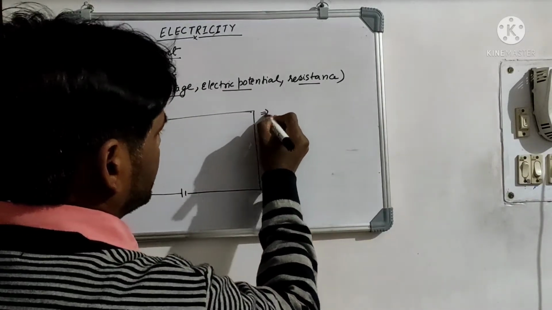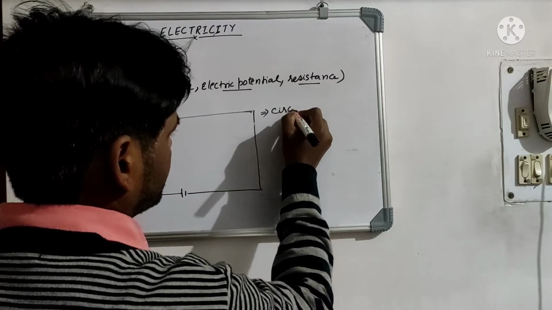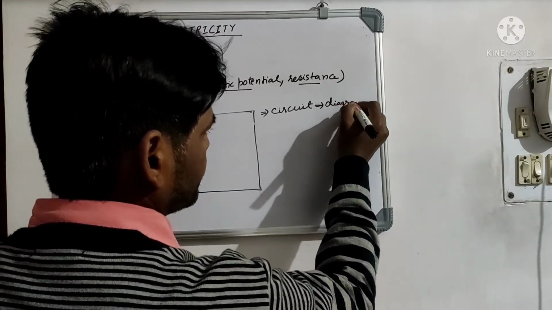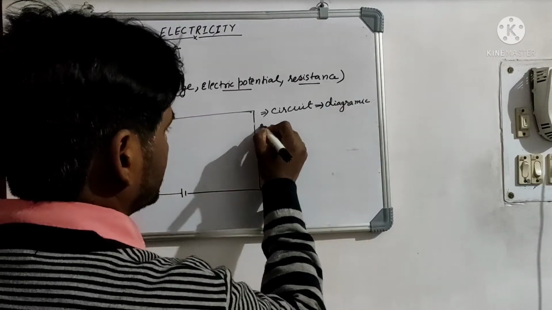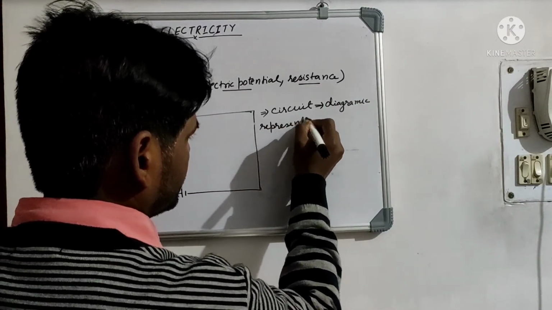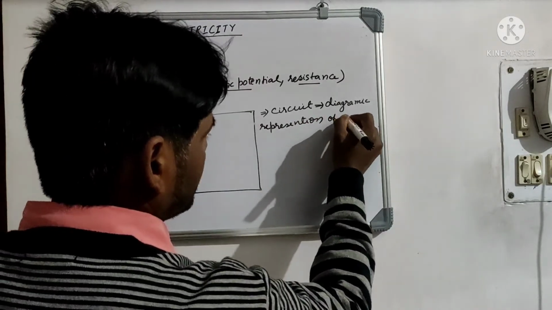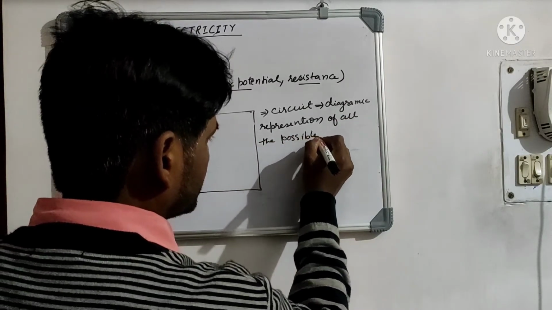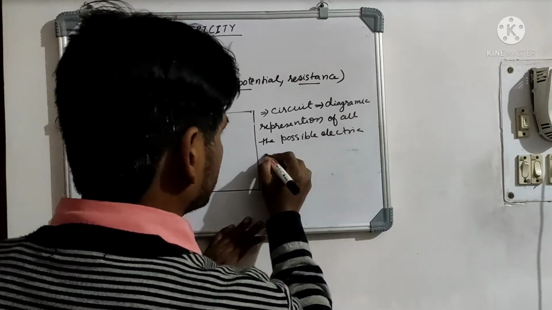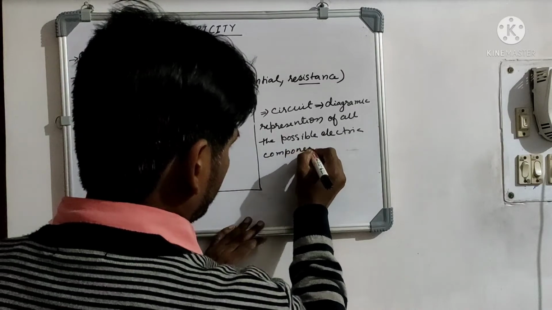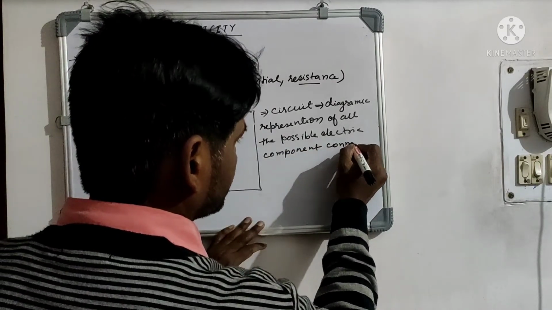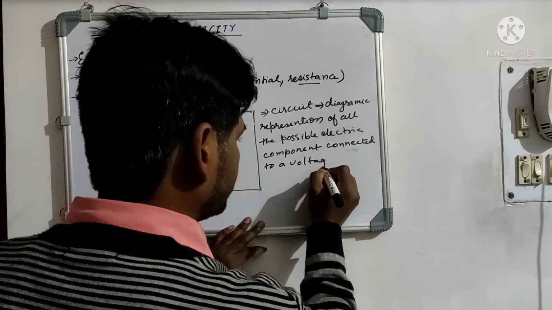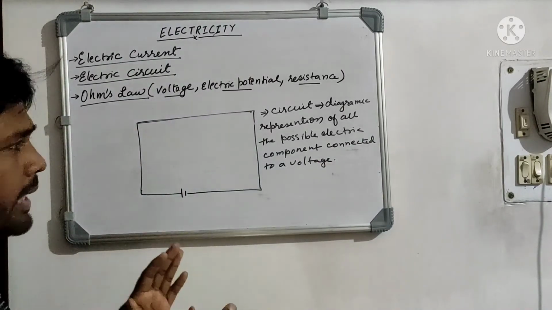Let me write it for you. A circuit, or an electric circuit, is nothing but a diagrammatic representation of all the possible electric components connected to a voltage supply. So this will form an electric circuit.